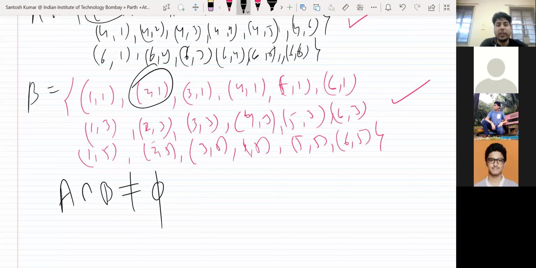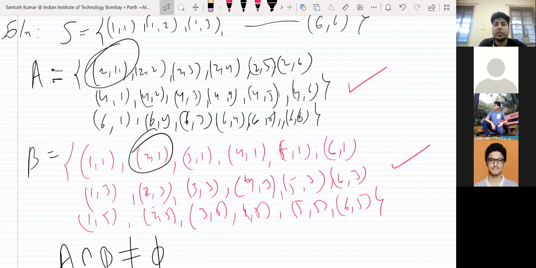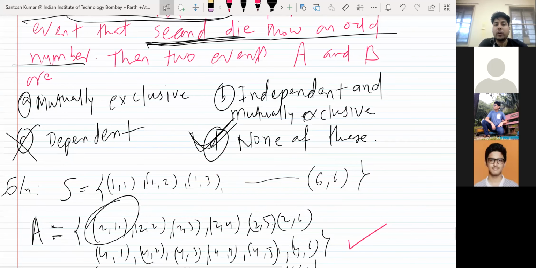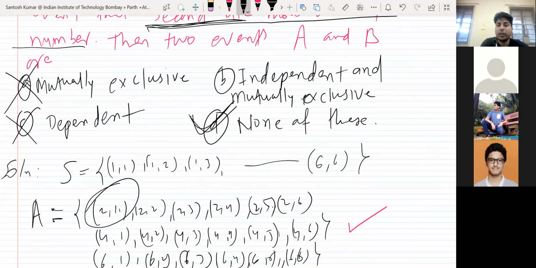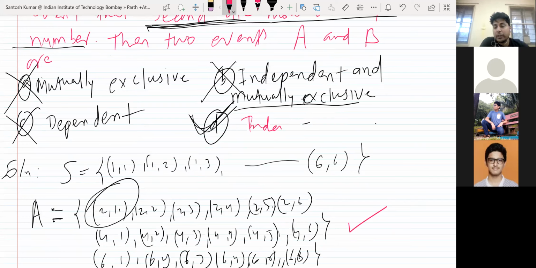There should not be any common element to be mutually exclusive. But since they have a common element, they are not mutually exclusive. So this option is wrong, and this option is also wrong, because it says mutually exclusive. Option D you may write as independent but not mutually exclusive. Okay, good.